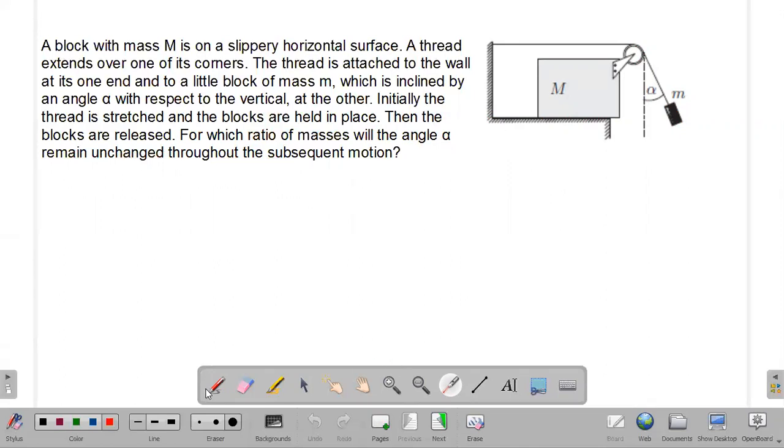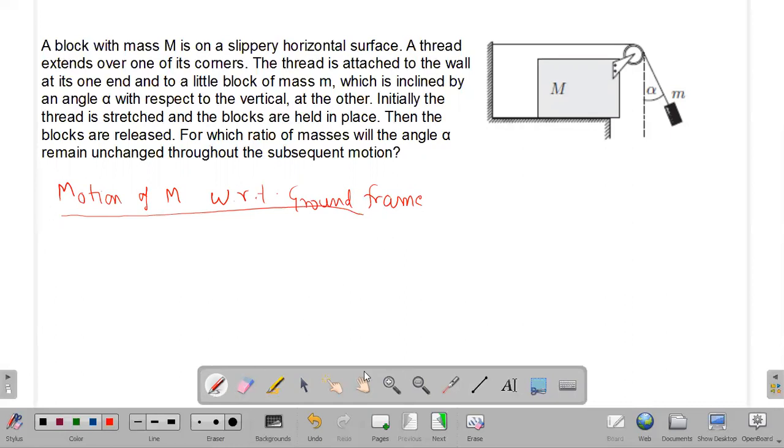Right? So here is the solution for this question. First of all, we will consider the motion of capital M. First I will consider the motion of block capital M with respect to the ground frame. For that, I need to draw the free body diagram, or consider the forces which are present on this mass capital M.